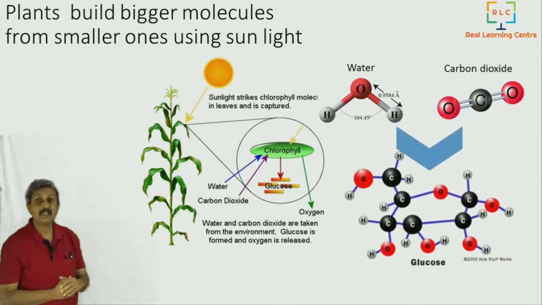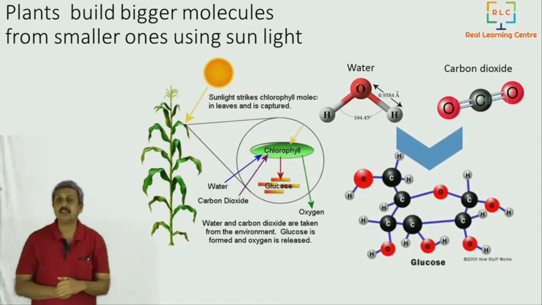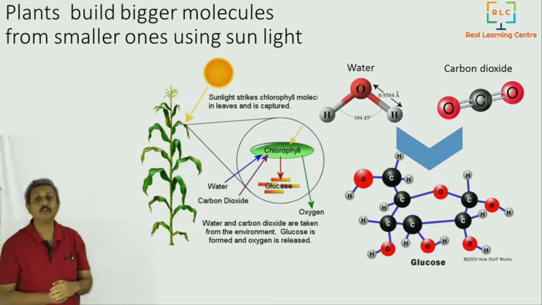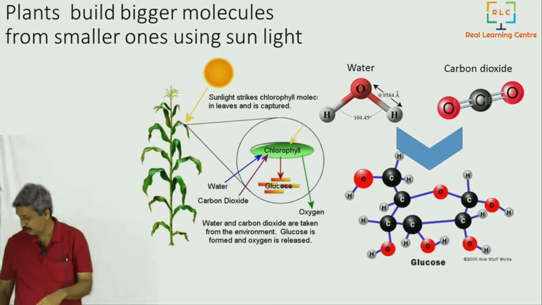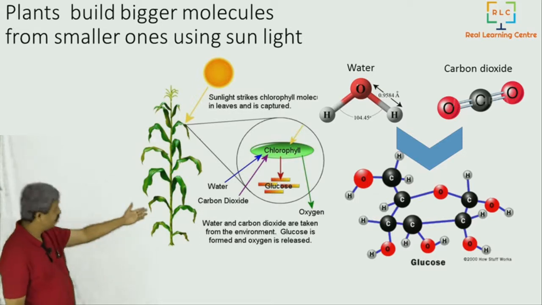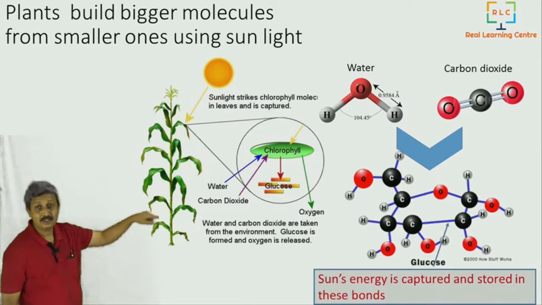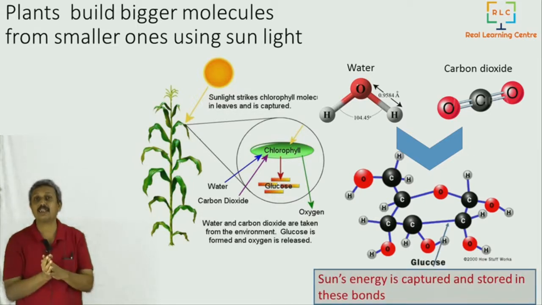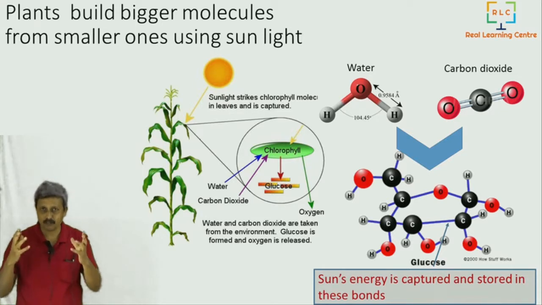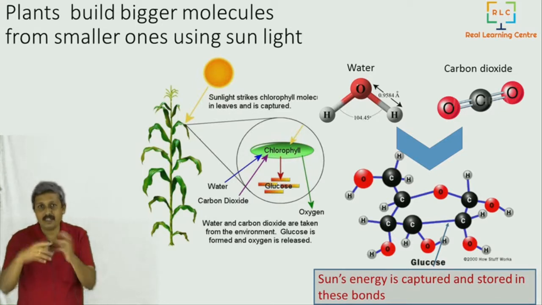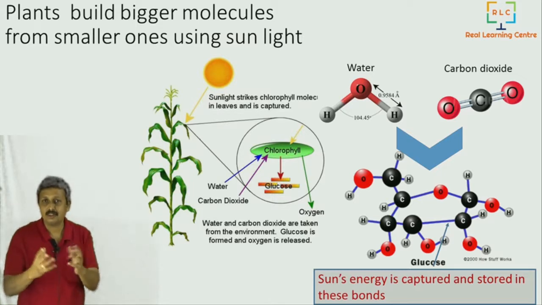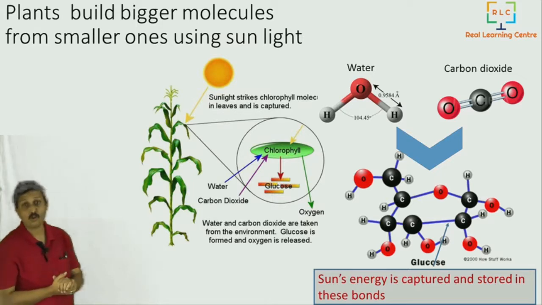Or it could be protein. So it builds bigger molecules. Those bigger molecules store energy, the sun's energy, in their bonds. You can see those bonds actually store the energy. Storing the energy means simply what? Force of attraction and repulsion, balancing and holding out. And if you release that, it will release energy. So that is how they store energy, the glucose.